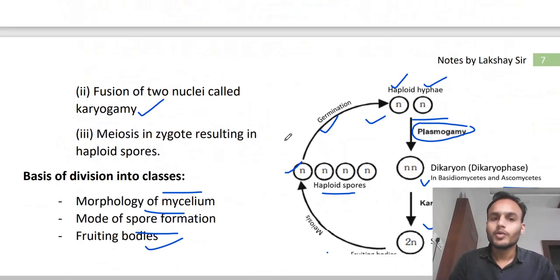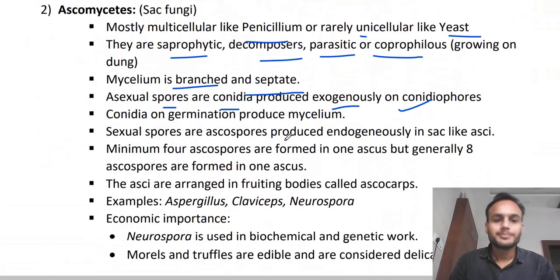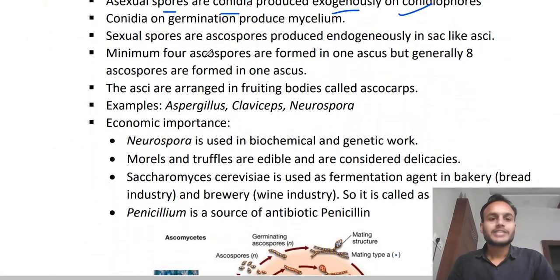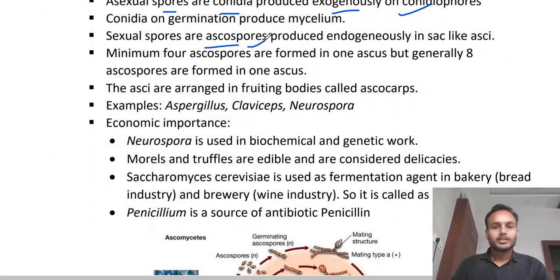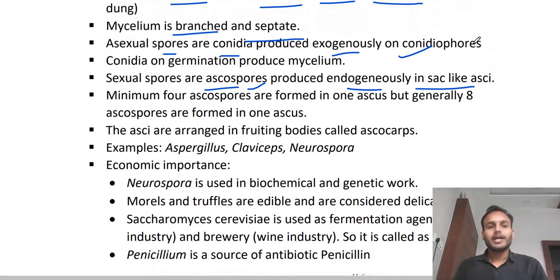So I already told you endogenously means inside the body and exogenously means outside. Sexual spores are ascospores, right, which are produced endogenously in sac-like asci. So here comes an important point: asexual spores are conidia produced exogenously, while sexual spores are produced endogenously, meaning inside the body.